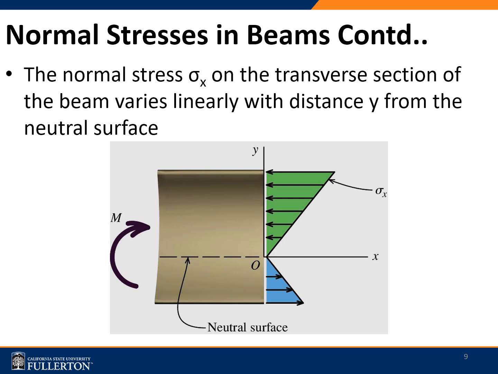What we could see here is at the neutral axis, the stress is equal to 0, and it increases away from the neutral axis. That means the highest point of the stresses, the compression, would be on the top surface in this particular case, and for the tension, the highest point would be on the bottommost surface, right?